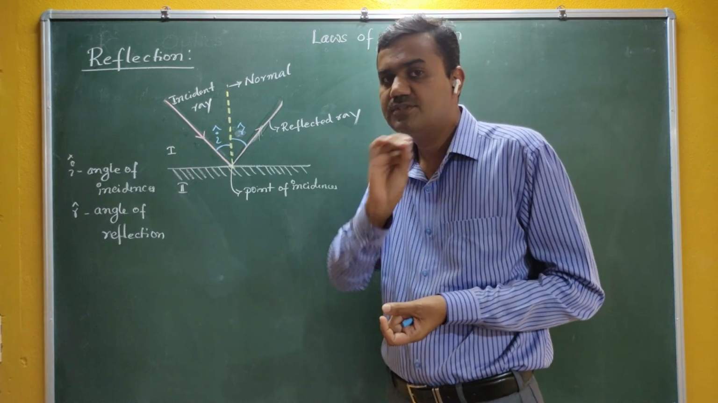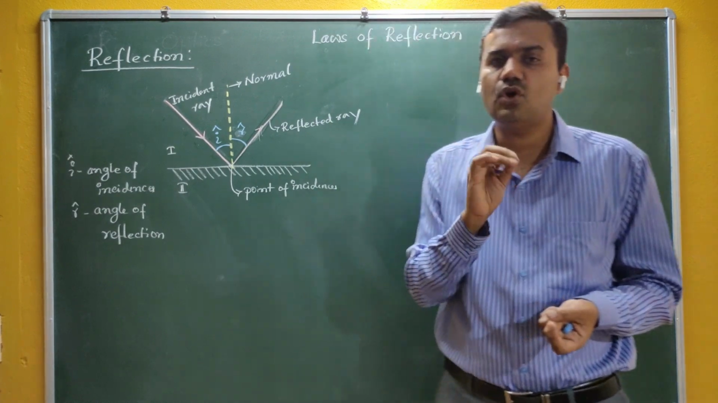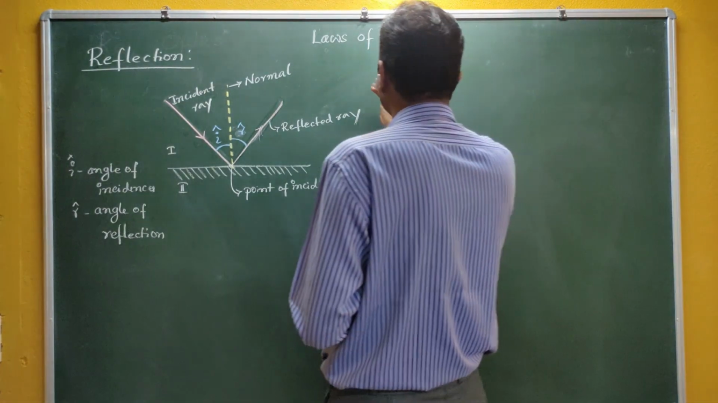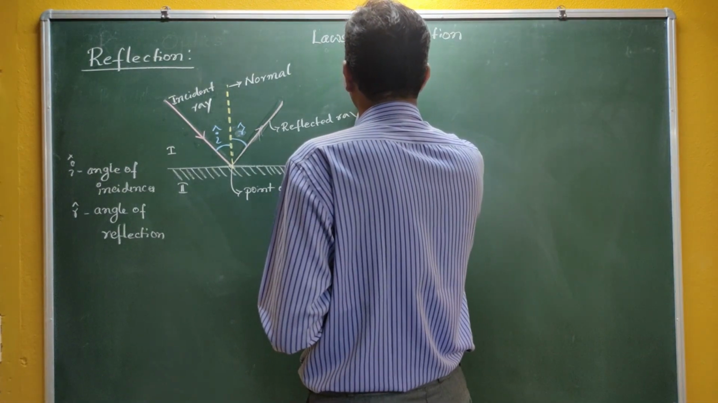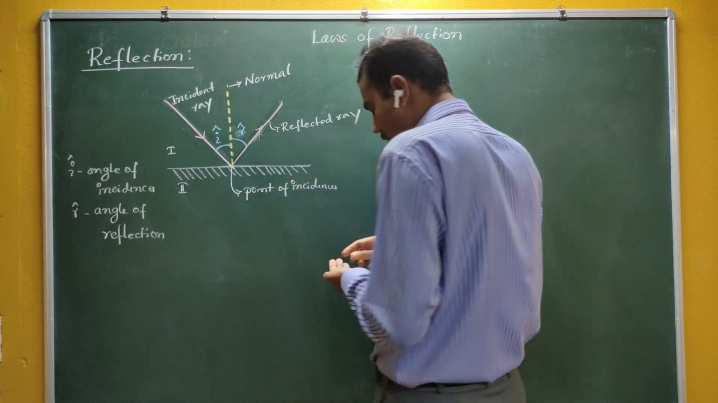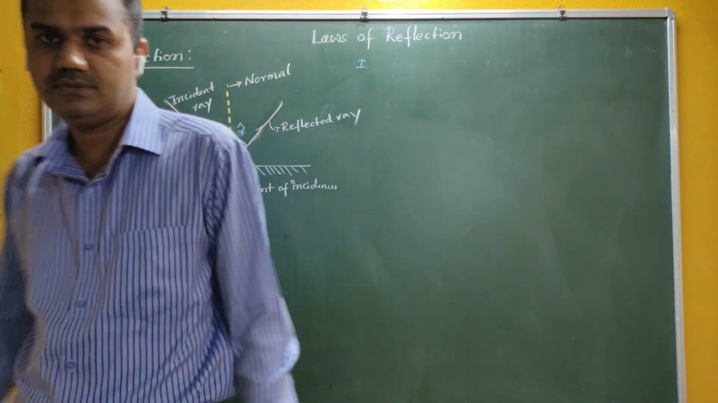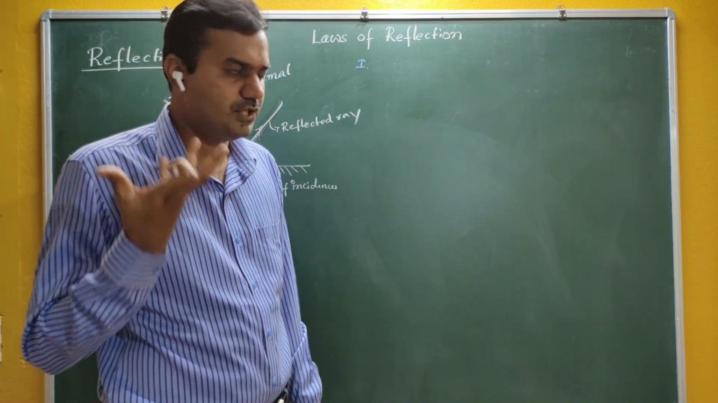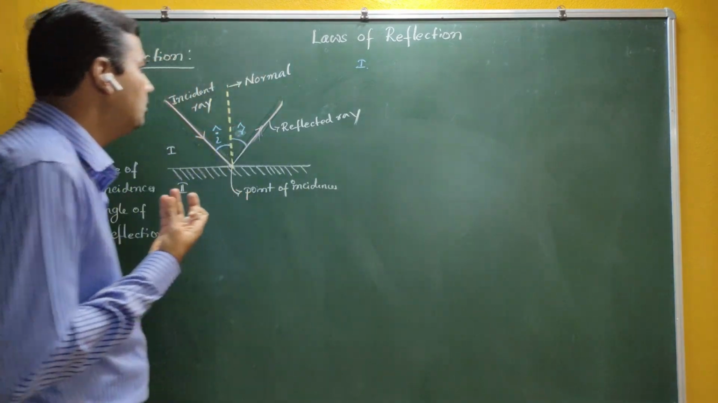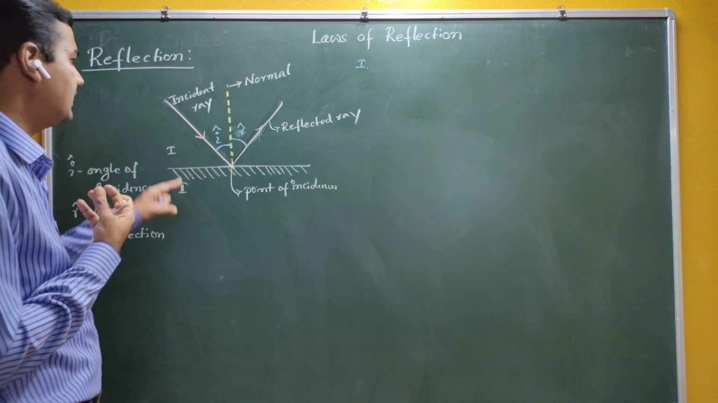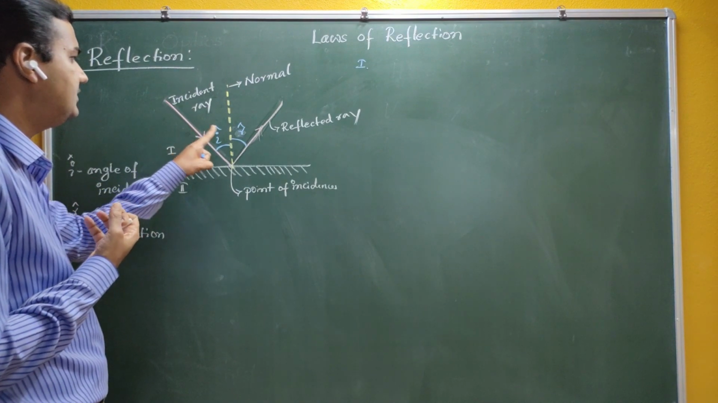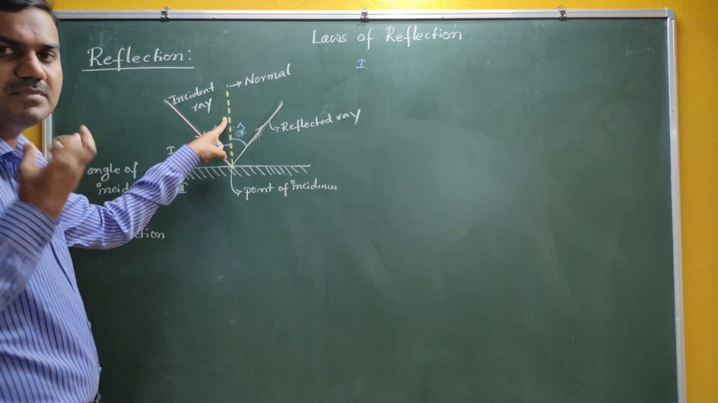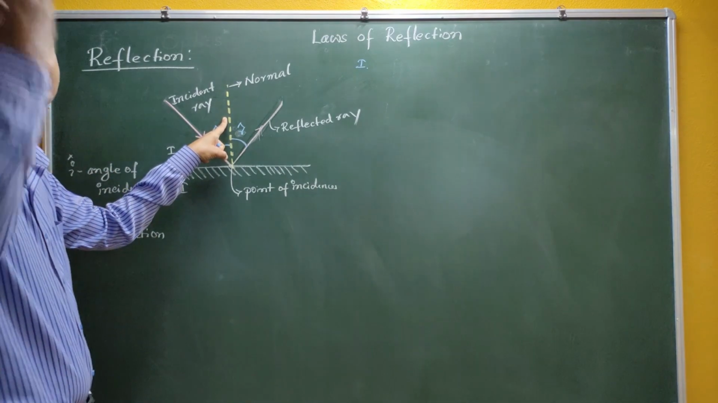But reflection is a systematic phenomenon. It should obey certain laws, and there are mainly two laws for reflection. If reflection should take place, it should satisfy these two laws. Law number one says that this incident ray, this reflected ray, and the normal must lie on the same plane.